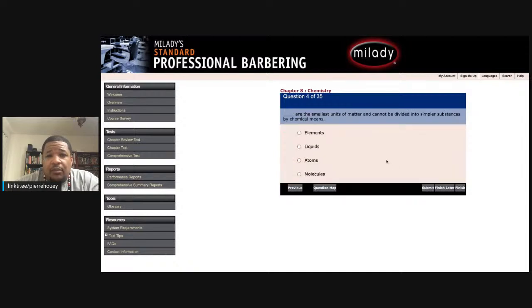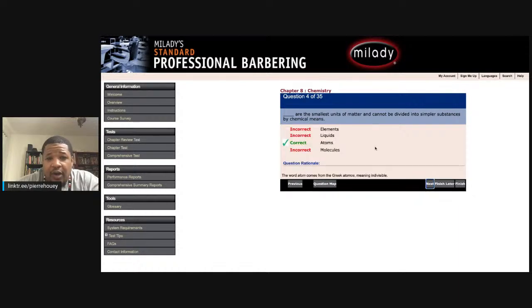Question 4. Blank are the smallest units of matter, cannot be divided into simpler substances by chemical means. Atoms. The choices were elements, liquids, atoms, molecules. You should know this one off top. It is atoms. The word atom comes from the Greek atomos, meaning indivisible, meaning you cannot divide it.